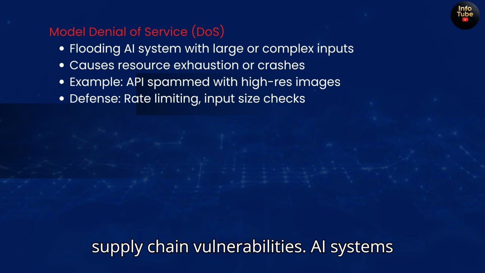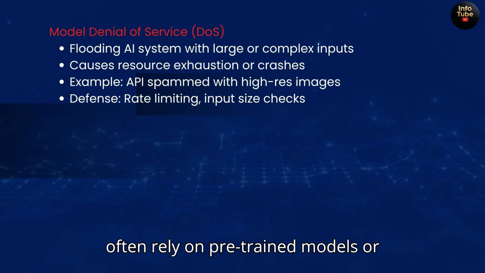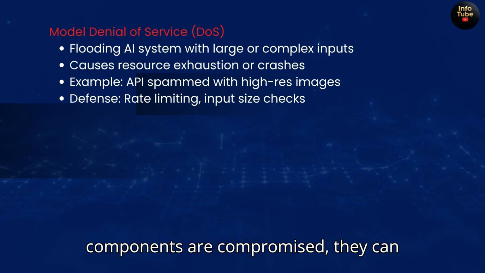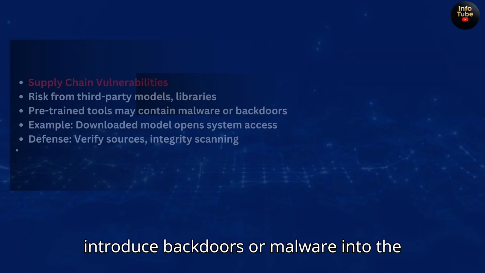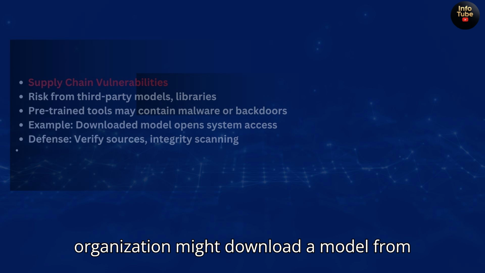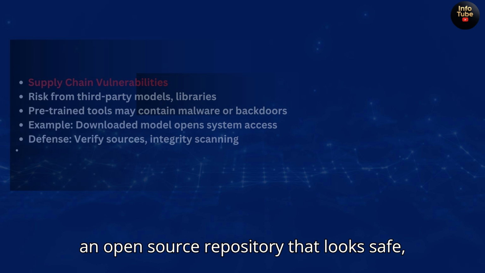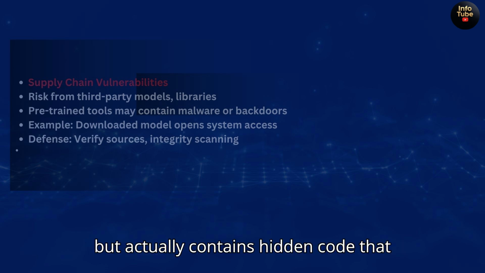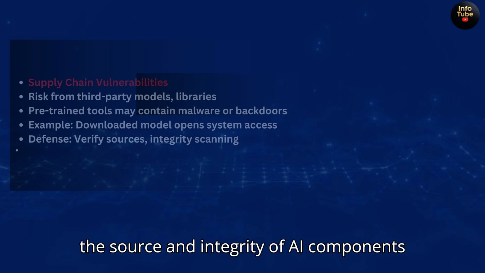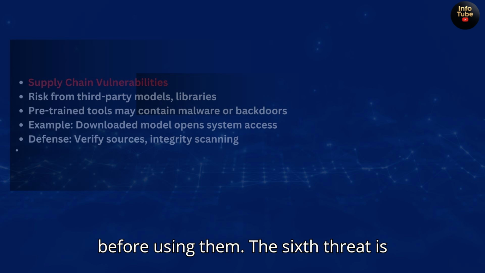Now, let's talk about supply chain vulnerabilities. AI systems often rely on pre-trained models or third-party libraries. If these components are compromised, they can introduce backdoors or malware into the AI environment. For instance, an organization might download a model from an open-source repository that looks safe, but actually contains hidden code that sends data to an attacker. Always verify the source and integrity of AI components before using them.